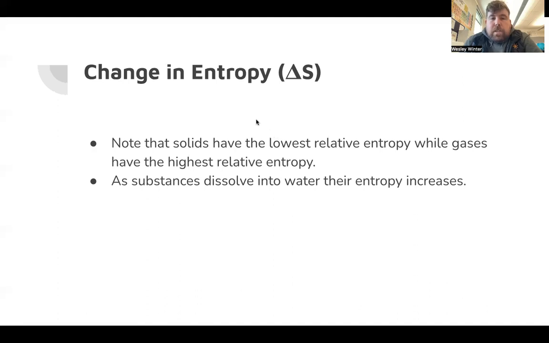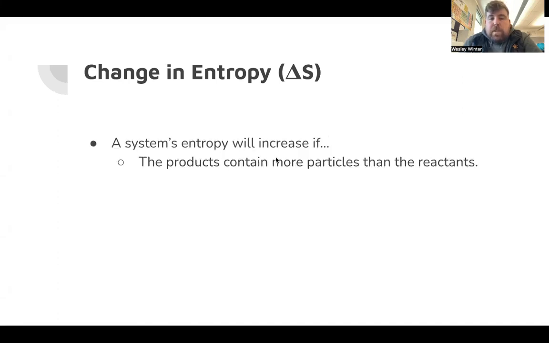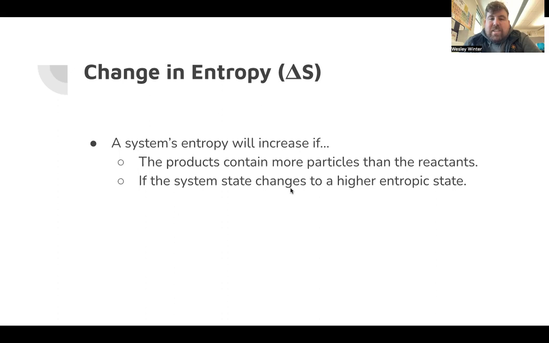Last but not least, when we're talking about entropy change, I also want you to note that a system's entropy will increase if the products contain more particles than the reactants. You should still look at the states of matter first. That is more important. However, if there are just more particles on the product than the reactant side, then entropy is going to increase. A system's entropy will increase if the system's state changes to a higher entropic state. This is what I was saying earlier regarding solids to liquids, liquids to gases.